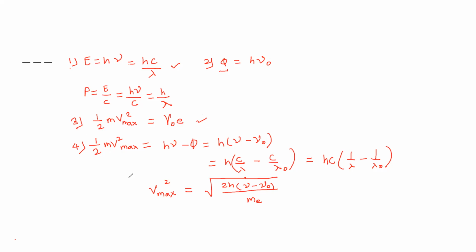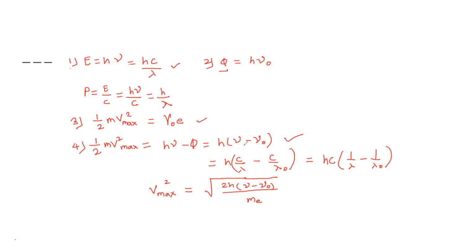Then the formula for kinetic energy max, which is equal to half mv square, is equal to h nu minus phi. And instead of phi, we can put h nu naught. So after putting h nu naught, the formula we get is h into nu minus nu naught.